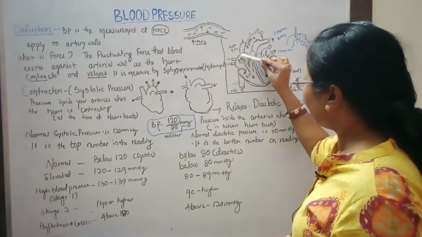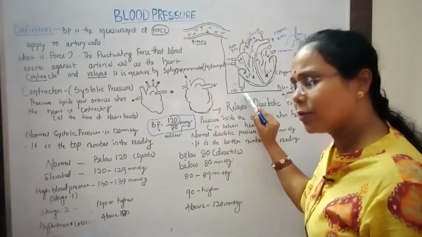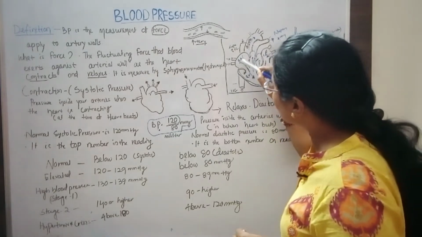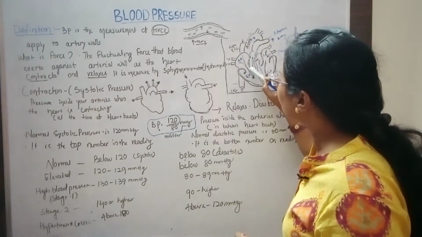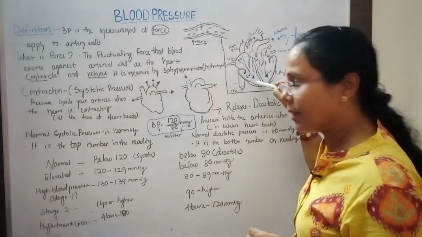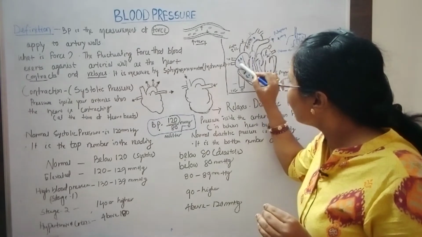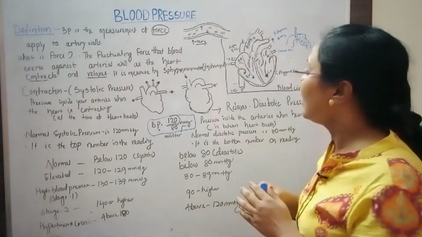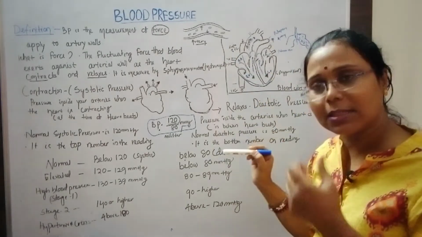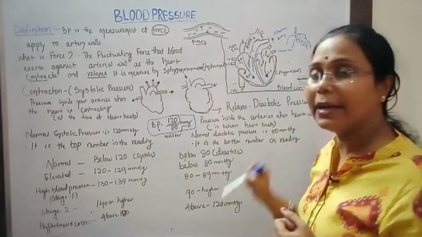The right side carries deoxygenated blood of our body. The right atrium receives blood from the lower part of the body through the inferior vena cava, and from the upper part of the body through the superior vena cava. When blood is collected in the right atrium, it moves through the AV valve to the right ventricle. It does not move directly. It needs a push created by the electrical impulses from the SA node, also called the natural pacemaker. This helps force the blood from the right atrium to the right ventricle.